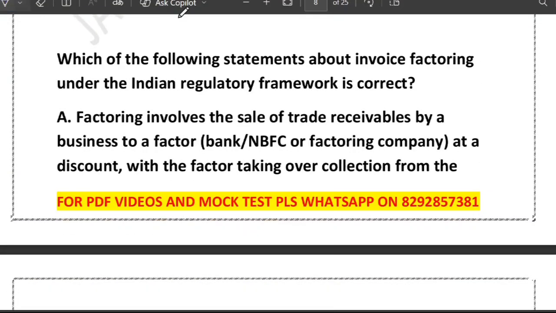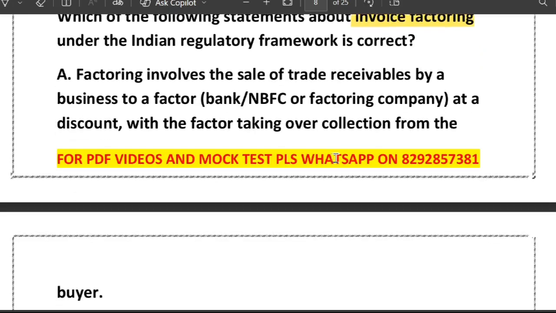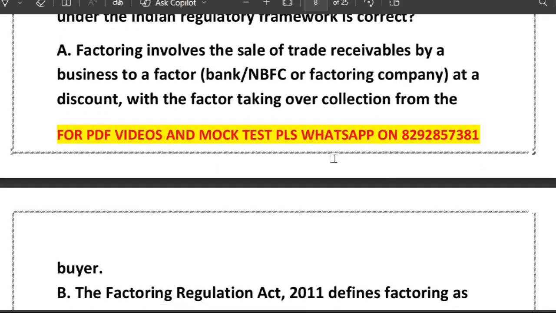This question pertains to invoice factoring. Which of the following statements about invoice factoring is correct? So you have to identify the correct one. Options they have given: A, factoring involves sale of trade receivable by a business to a factor at a discount with the factor taking over the collection from the buyer.